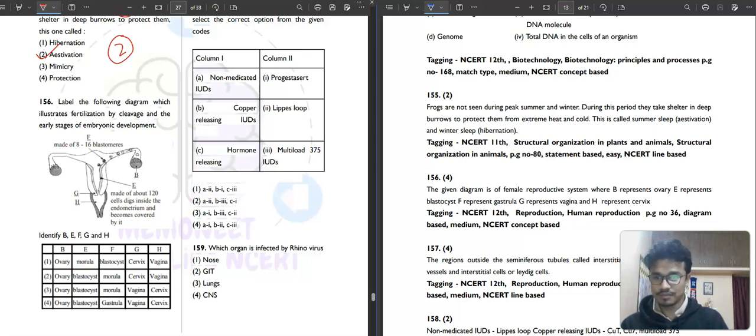Label the following diagram which illustrates fertilization, cleavage and the early stages of embryonic development. What is B here? B is the ovary, definitely.